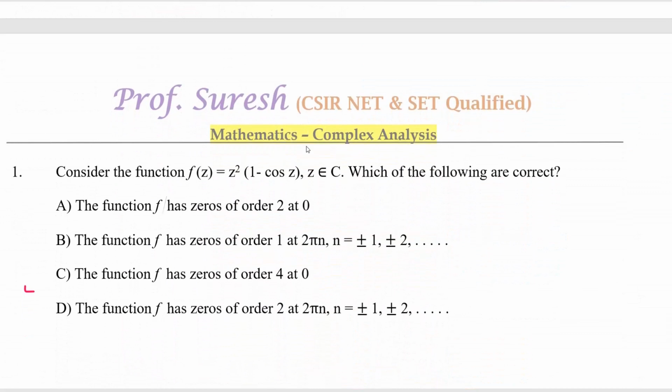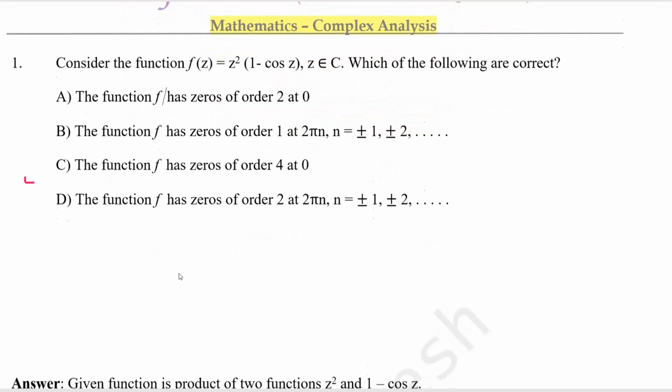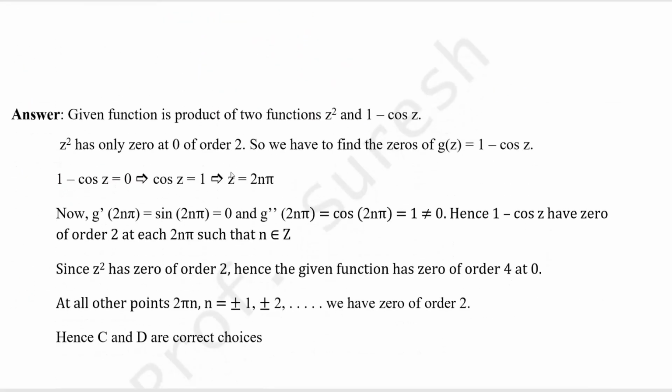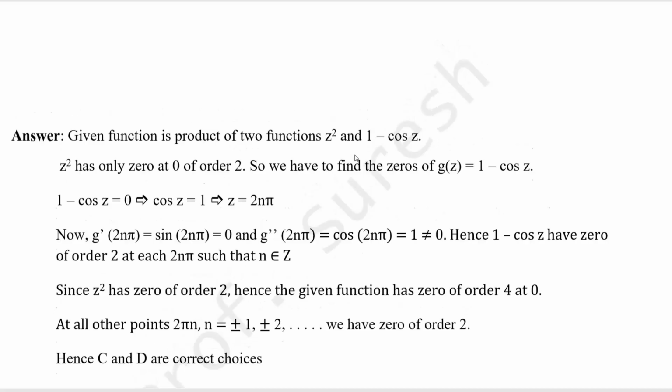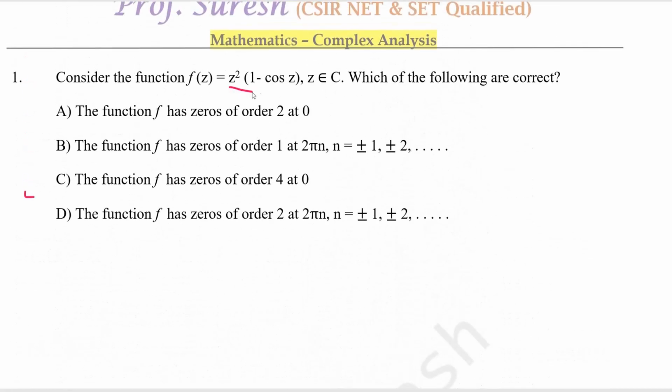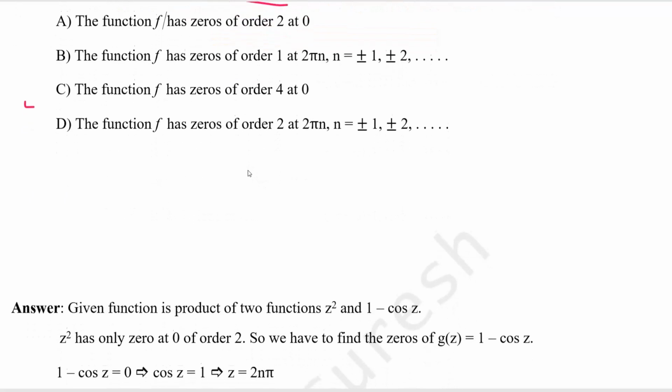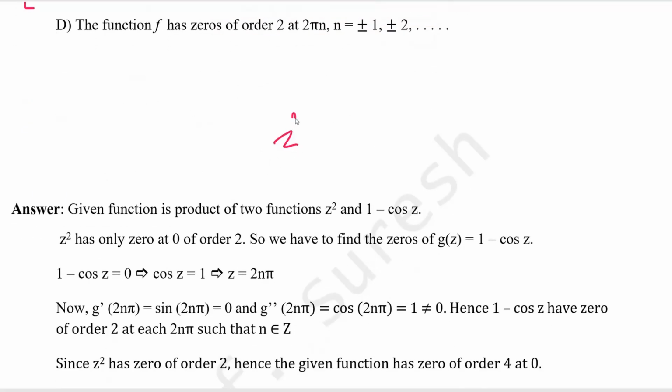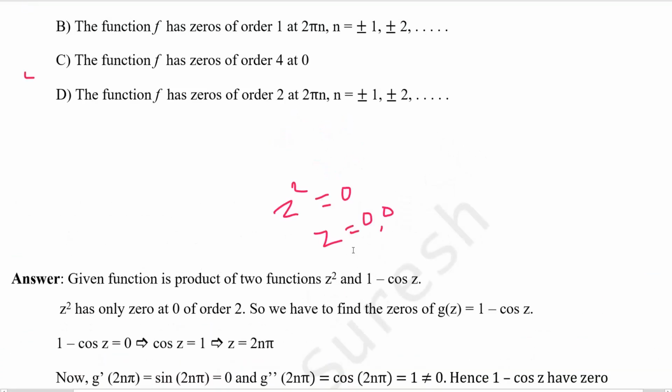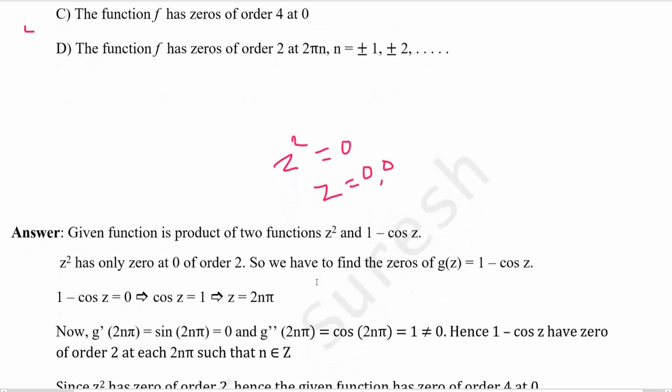See the problem. Consider the function f of z equal to z square into 1 minus cos z. Which of the following are correct? The function f has zeros of order 2 or 0, like these options are given. Let us check. The given function is a product of two functions, z square and 1 minus cos z. For z square, if you put z square equal to 0, what are the values of z? 0. 0 how many times? 2 times. So z equal to 0 is a zero of order 2 for the function z square. Okay, not for f of z, for the function z square.